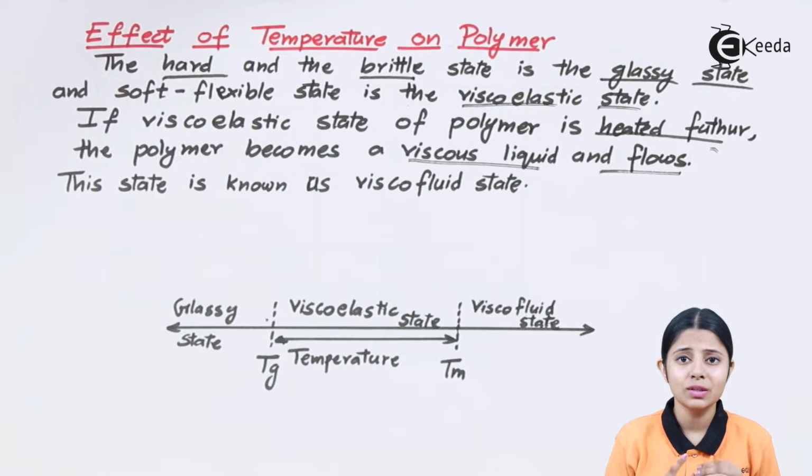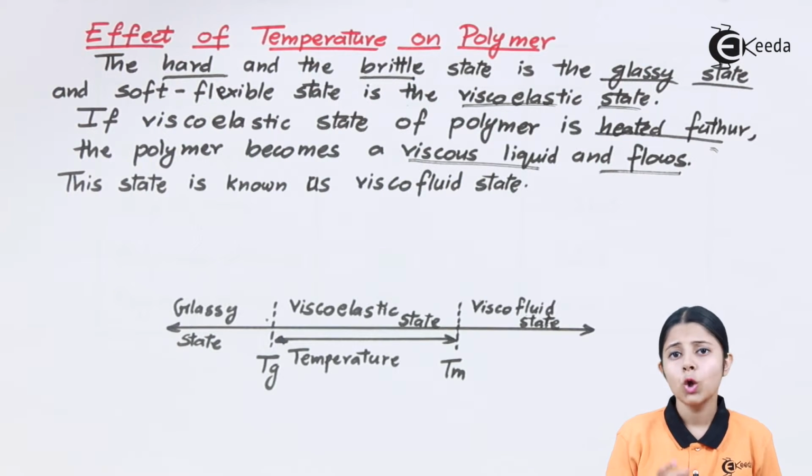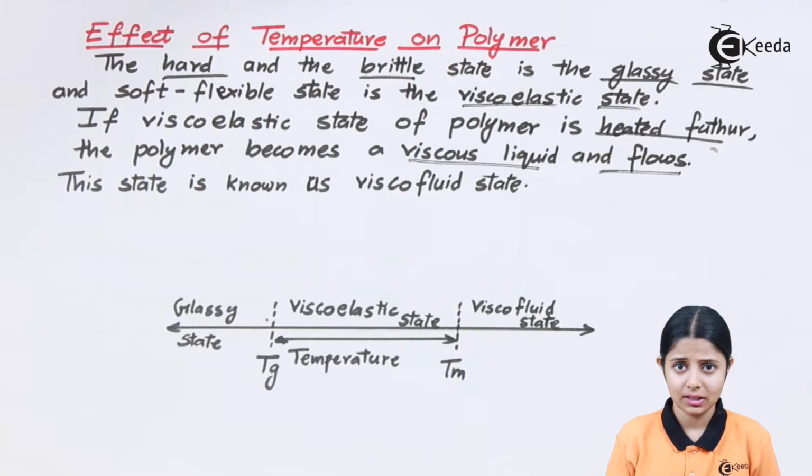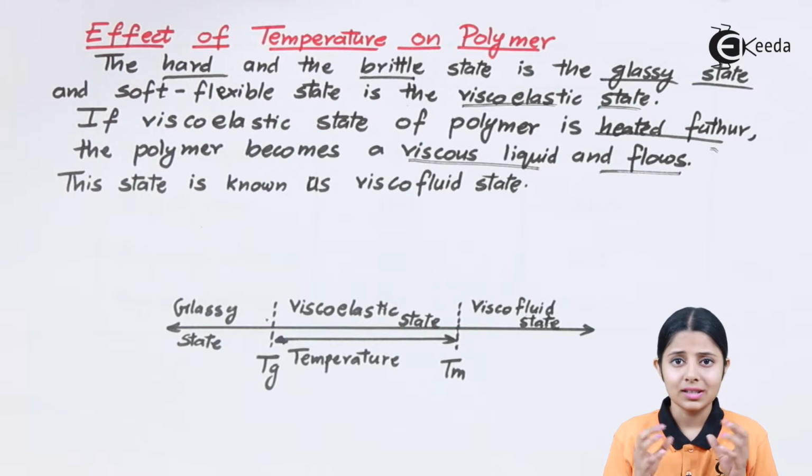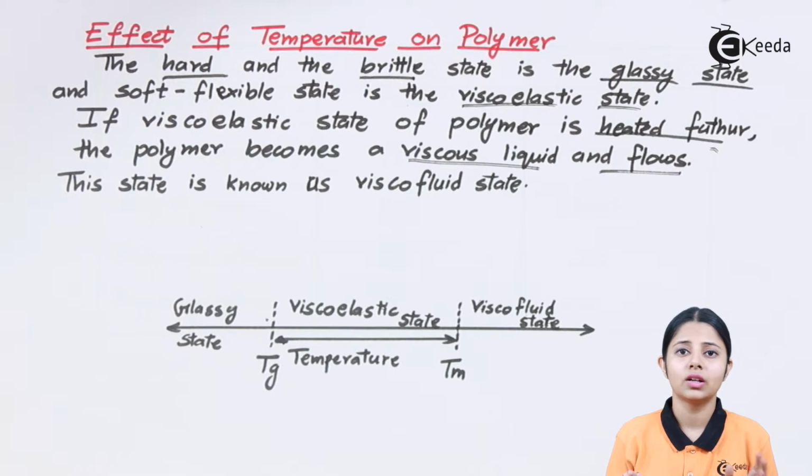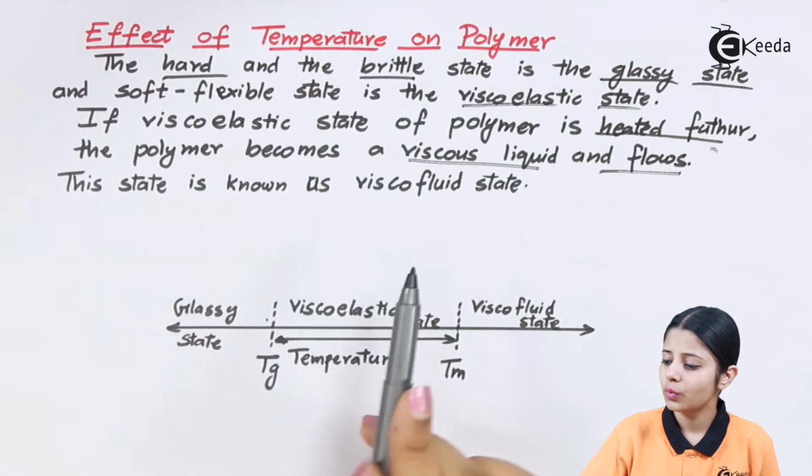Then what exactly is my second state? What is viscoelastic? Viscoelastic is a semi-solid kind of substance which shows elasticity, and also shows some kind of solid structure. That means at the viscoelastic state, there will be elasticity in my polymer. There will also be a solid structure in my polymer. The polymer will not flow. The polymer will not stay rigid. It's a state between the solid and the liquid state, and that state is known as my viscoelastic state. This is known as the viscofluid state.